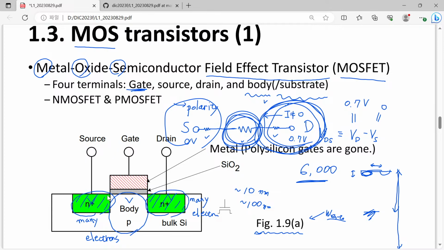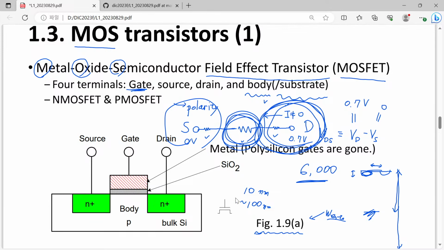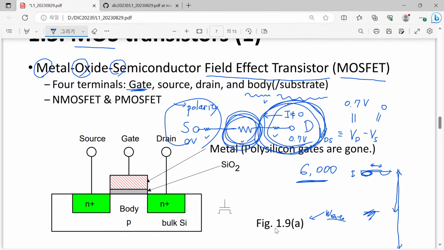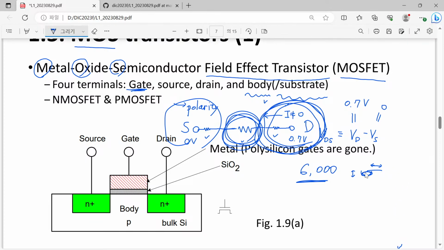Okay, so I made quite a short description of the operational principle. And do you have any questions? It is really okay to give me any question about these contents. Since all of you have a different academic background, you are quite encouraged to give me any question. Okay, then let me just go to the next part.